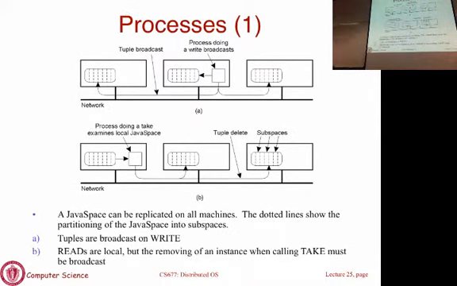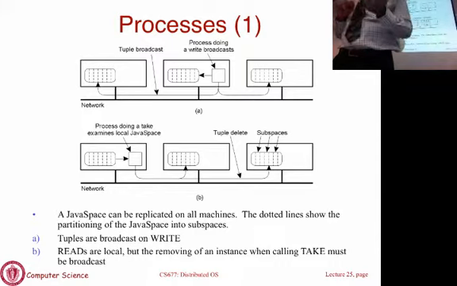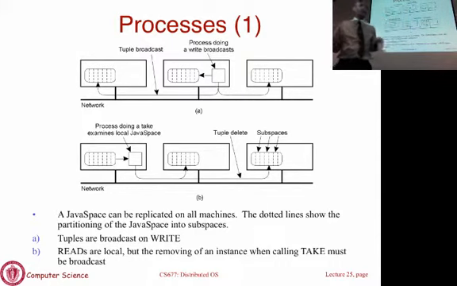Okay. The first one is where these gray boxes, these black boxes are machines that are connected on the LAN. The gray box is an implementation of your Java spaces. There are two ways to do this. One is what happens when you write and what happens when you read. If you are fully replicated, then whenever you insert something into this bulletin board, your bulletin board is replicated on every machine. You are going to broadcast the write. Whenever you attach a new notice to your bulletin board, you are going to replicate it. That's a write. So you are going to send it to every machine that has that bulletin board, and then basically every machine has a copy of it.